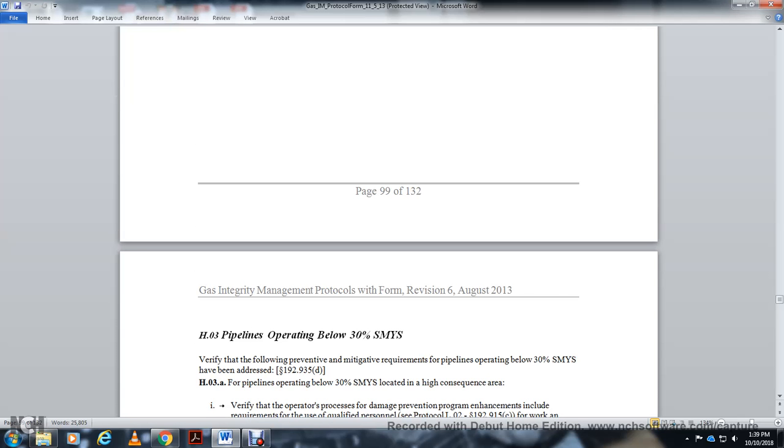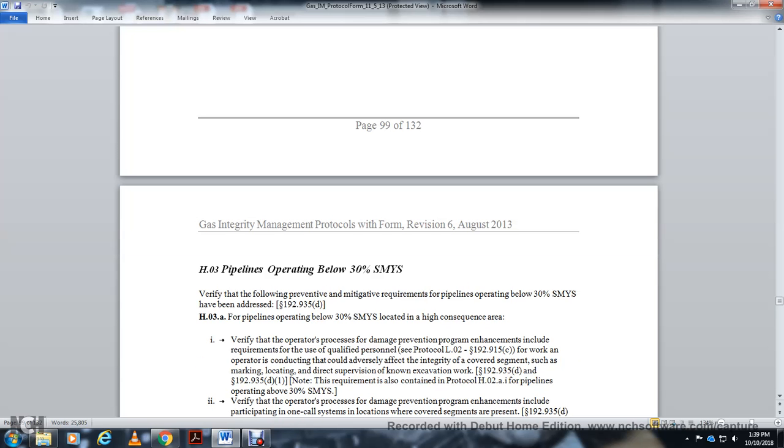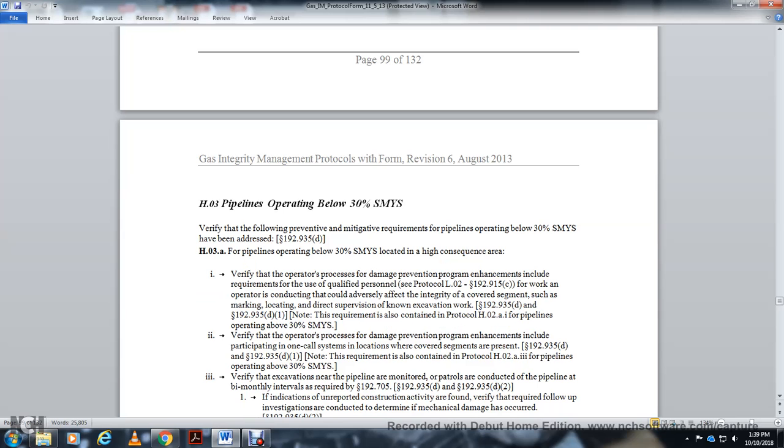Alright, H.03, pipelines operating below 30% SMYS. Verify the following preventive and mitigative requirements for pipelines operating at or below 30% of the SMYS located in a high consequence area. Verify the operating process for the damage prevention program enhancement includes the requirements for qualified personnel for work of the operator that could adversely affect the integrity of the covered segment, such as marking and locating with direct supervision of excavation work, per 192.935(d)(1). Note the requirements contained within protocol H.02 for pipelines operating above 30% SMYS.